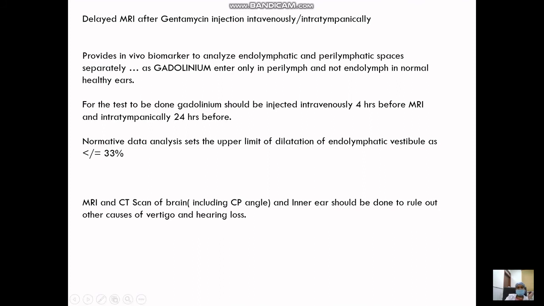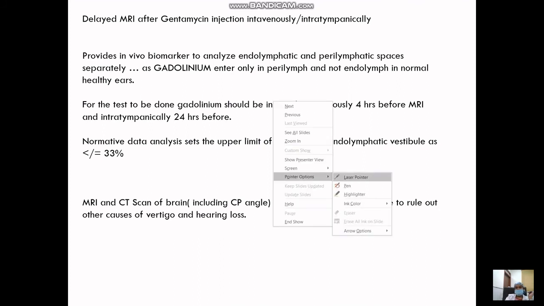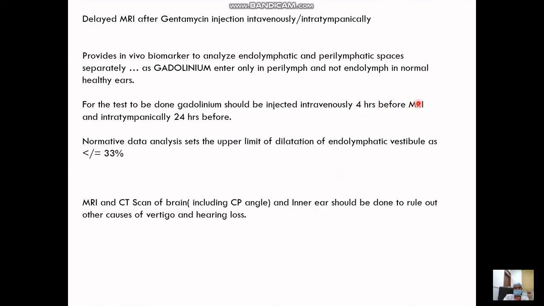Another is a delayed MRI after gentamicin injection, whether intravenous or intratympanic. The principle is that gadolinium enters only the perilymph and not the endolymph in a normal healthy ear. But when there is a mixture, you will find some traces of gadolinium in the endolymph, which further dilates the endolymphatic vestibule. Through various analyses, it is seen that in a normal individual this dilatation is less than or equal to 33%. If on contrast MRI you see endolymphatic vestibule dilatation greater than 33%, you may make a diagnosis of Meniere's disease.